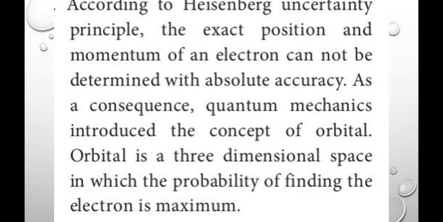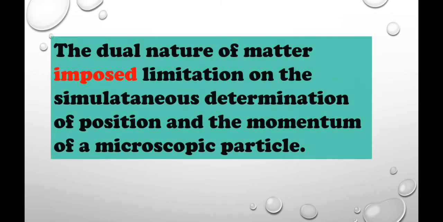According to the Heisenberg uncertainty principle, the exact position and the momentum of an electron cannot be determined with absolute accuracy. What does it mean? It tells that the accurate or correct position and the momentum of an electron cannot be determined or measured with absolute accuracy. So let us see why.